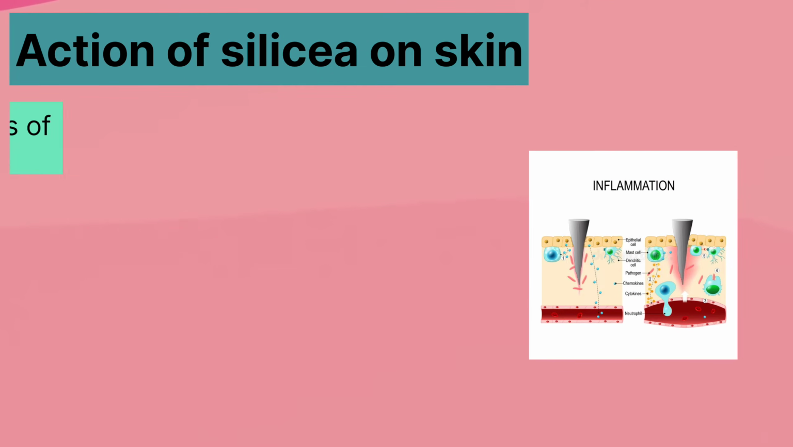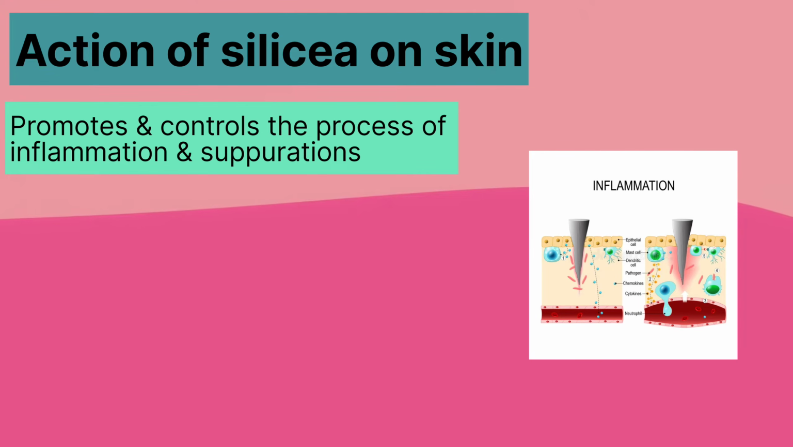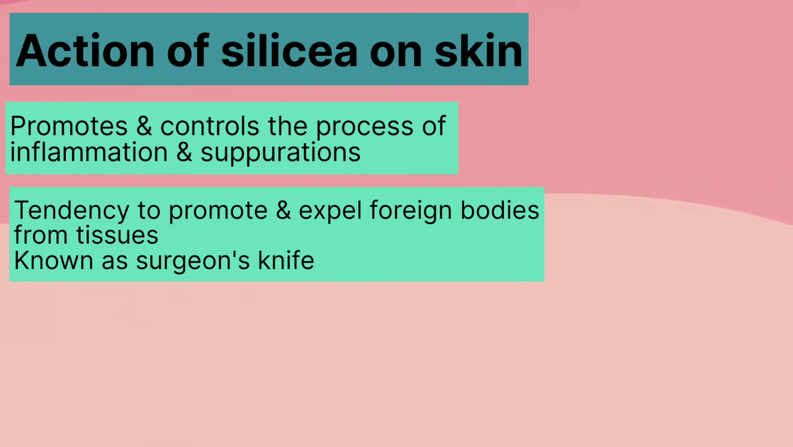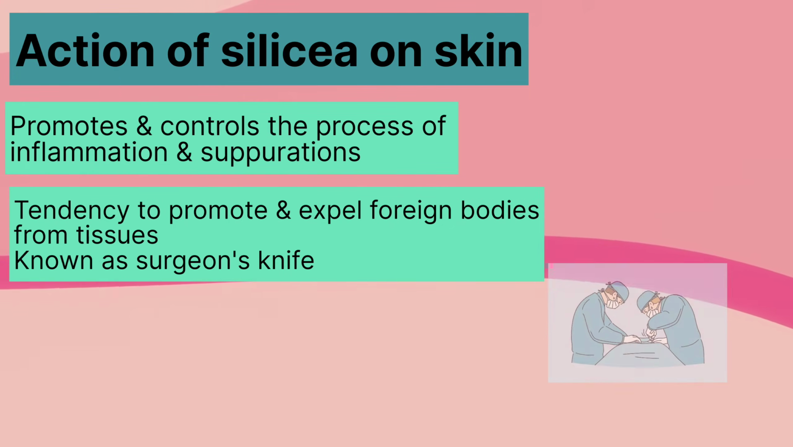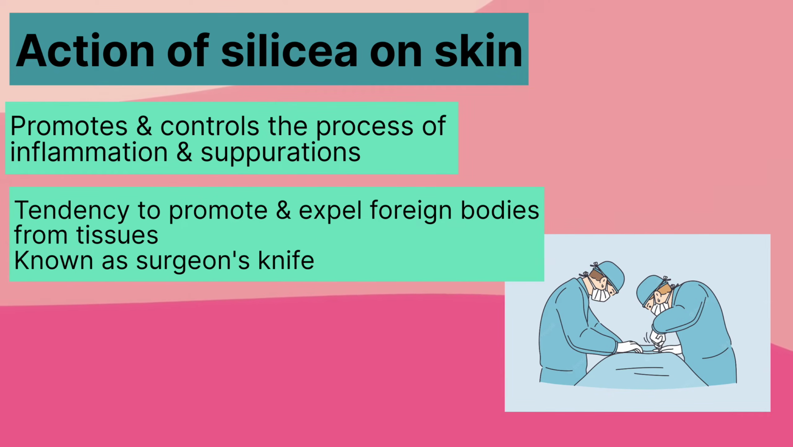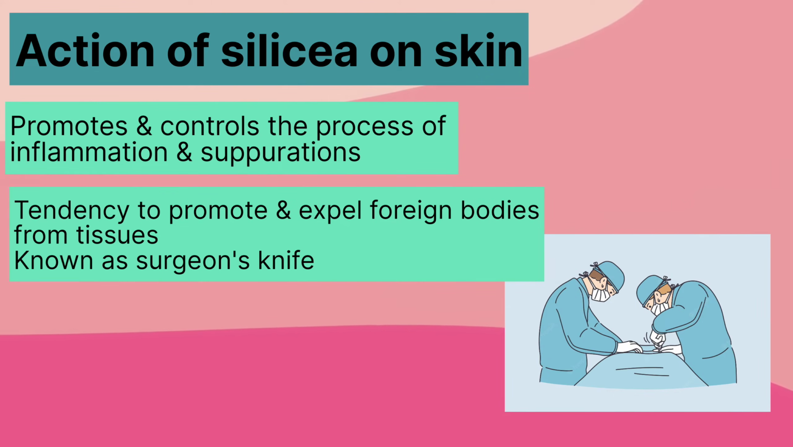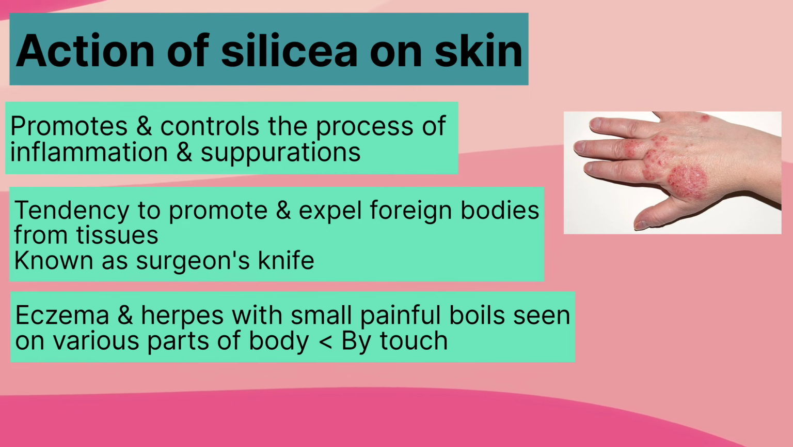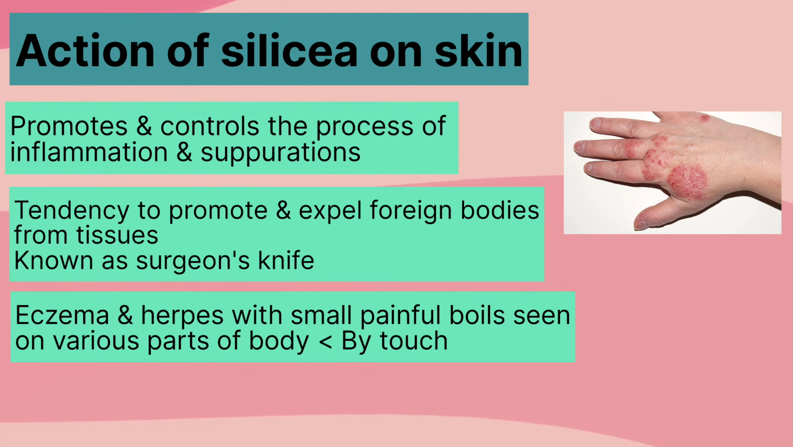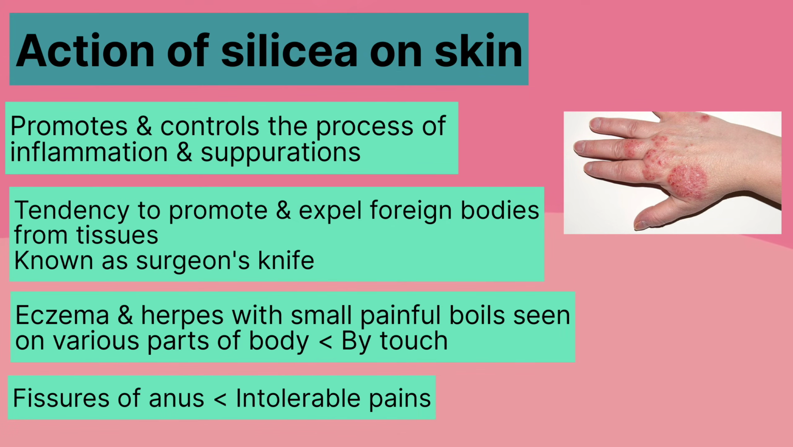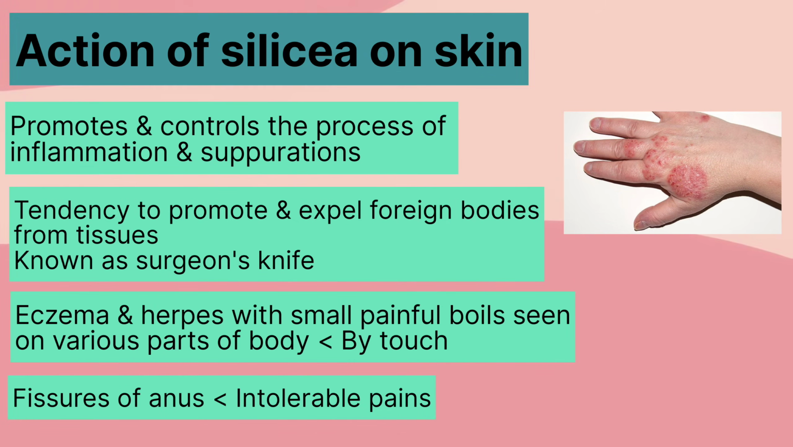Next, let's understand the action of Silicea on the skin. Silicea is an excellent remedy for promoting and controlling the process of inflammation and suppuration, and also it has a tendency to promote and expel foreign bodies from the tissues wherever they may be lodged, and hence Silicea is also known as the surgeon's knife. Now, felons, abscesses, and old tumors are easily treated using Silicea. Silicea is an excellent remedy for eczema and herpes, where there are painful boils seen on various parts of the body which are aggravated by touch. Silicea also acts really well in cases of fissures of the anus, causing intolerable pain while passing stools.